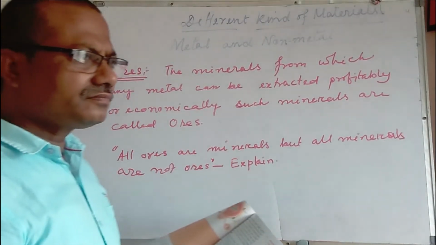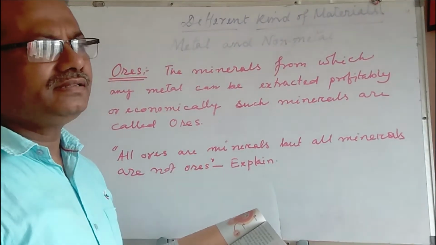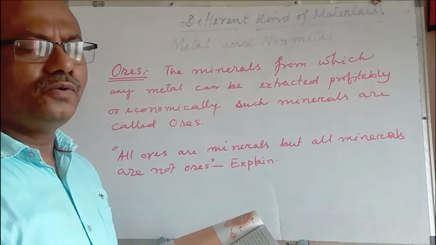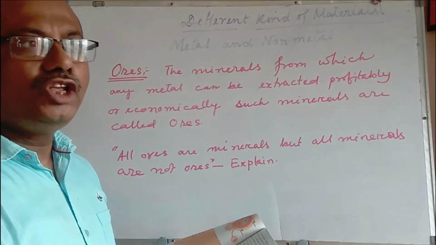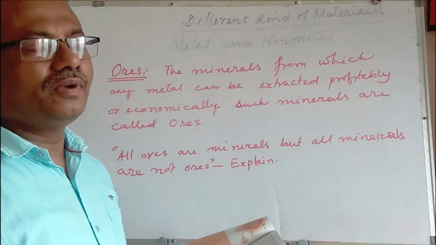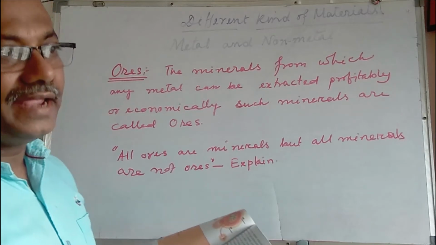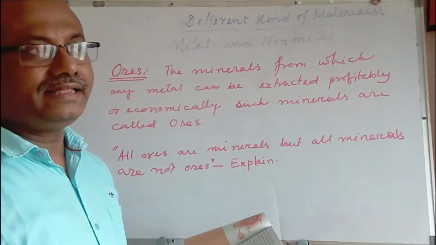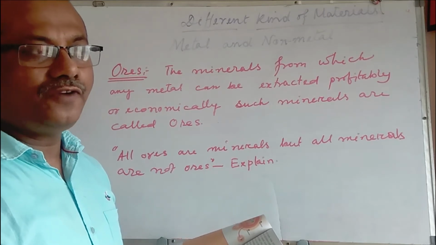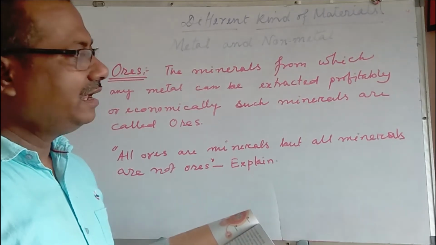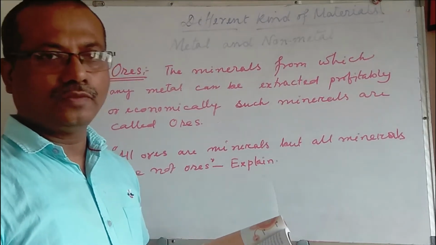Now, in some other places, some metals are there with impurities but cannot be extracted economically. That means a large amount of metal cannot be extracted from that place. In that case, where we find less amount of metals and a large amount of impurities, that is not economical.